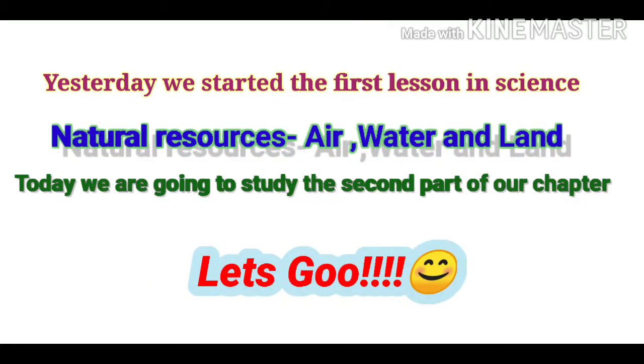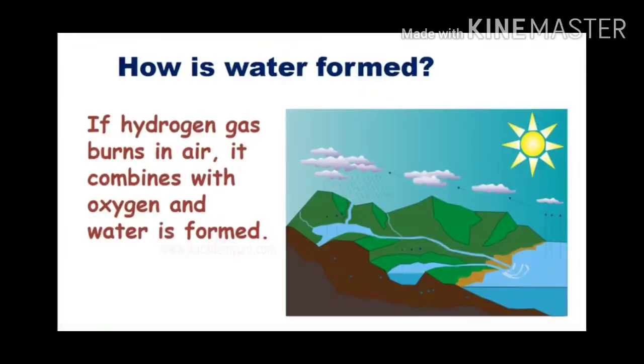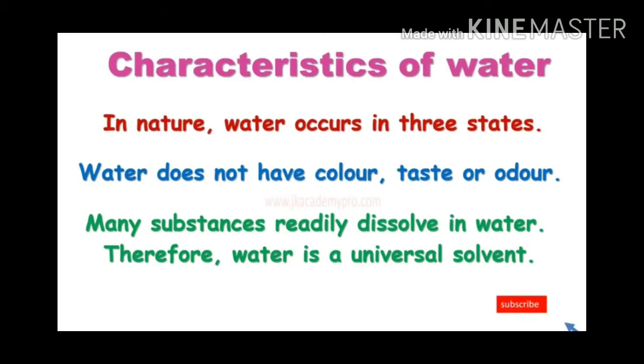Yesterday we started the first lesson in science, natural resources, air, water and land. Today we are going to study the second part of our chapter. How is water formed? If hydrogen gas burns in air, it combines with oxygen and water is formed. You can see it in the picture as well.